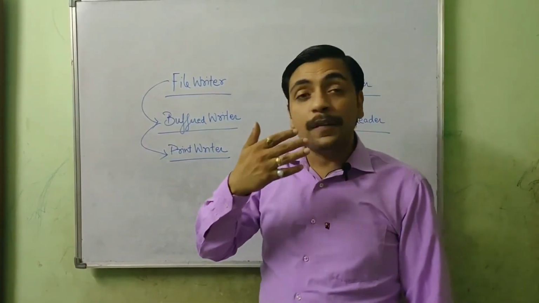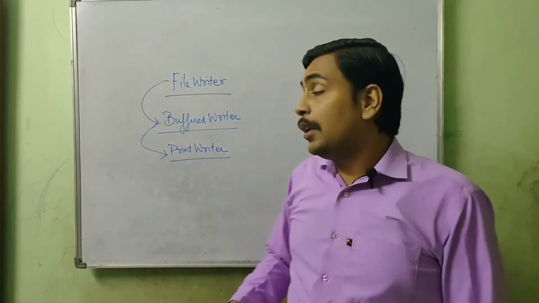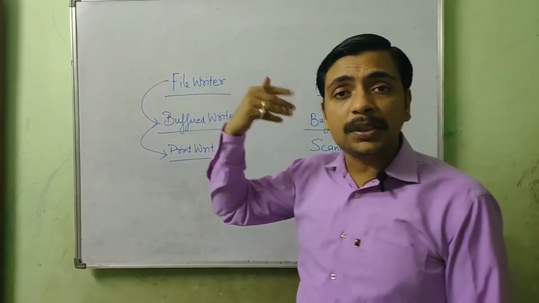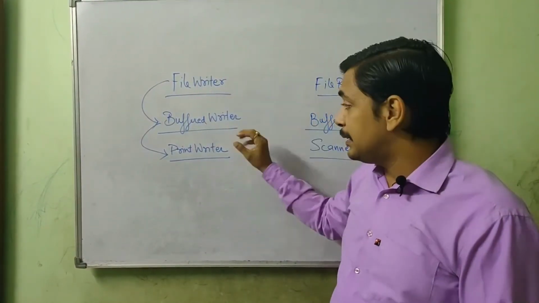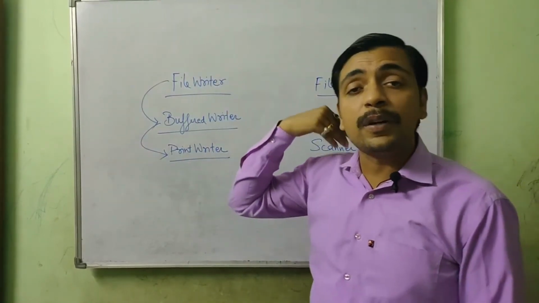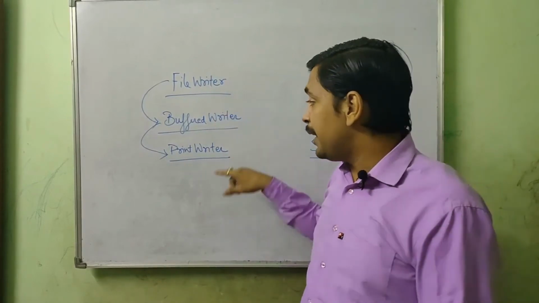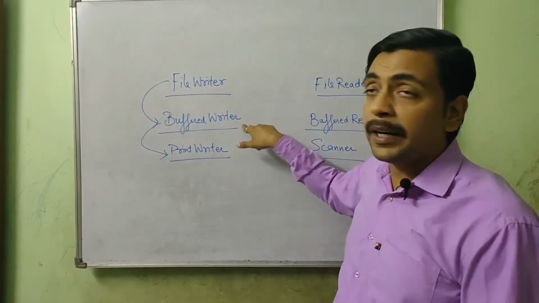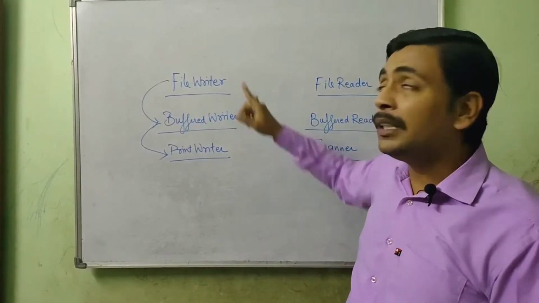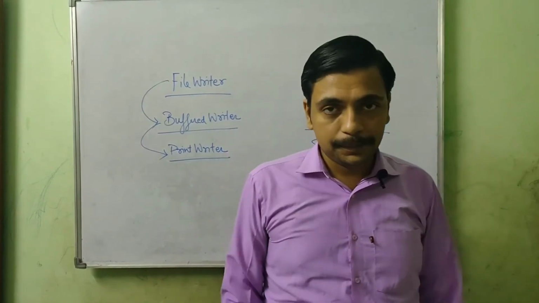Or if we are working with a website, so it is a very important class, the PrintWriter class. If PrintWriter is attached to a network device, or to a client or to a server, then definitely the data that we are providing will go to the client, will go to the server, or will go to that network to which we attached it. But here we will attach PrintWriter to BufferedWriter and BufferedWriter to FileWriter. So PrintWriter is going to print to that specific file only to which we are attaching it.